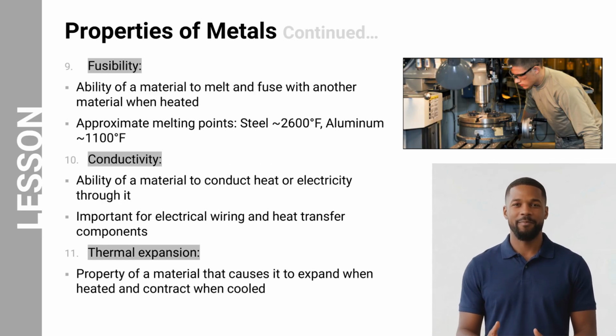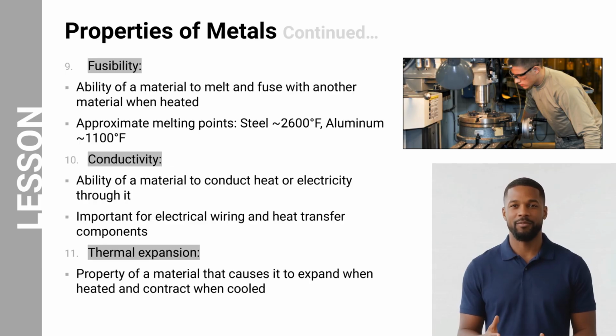The final group of metal properties includes fusibility, conductivity, and thermal expansion. Fusibility refers to the ability of a material to melt and fuse with another material when heated. This property is important in processes such as welding, brazing, and soldering. Different metals melt at different temperatures. For example, steel melts at approximately 2600 degrees Fahrenheit, while aluminum melts at approximately 1100 degrees Fahrenheit.